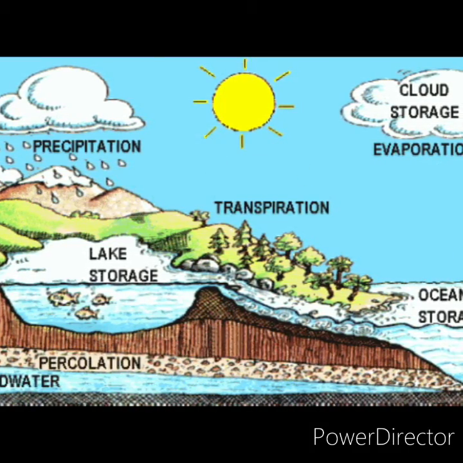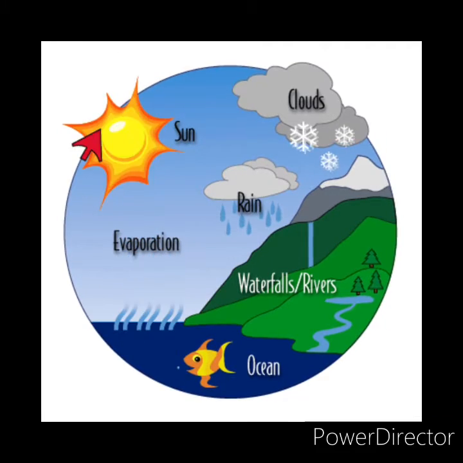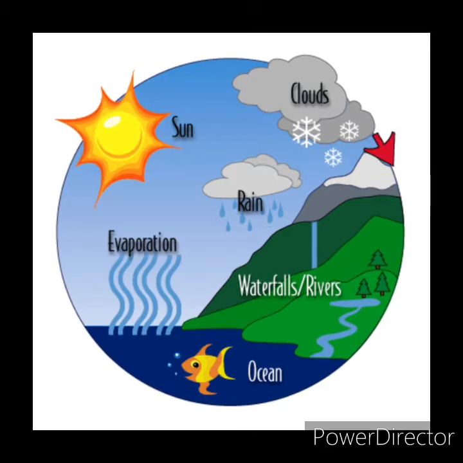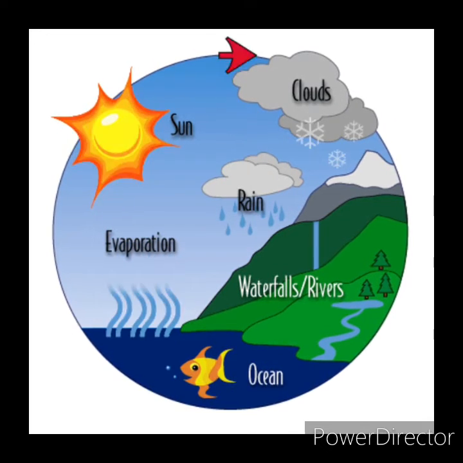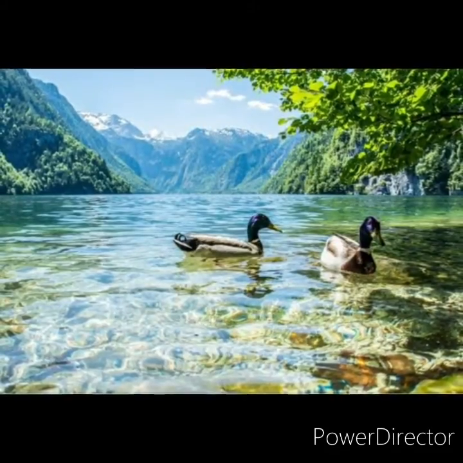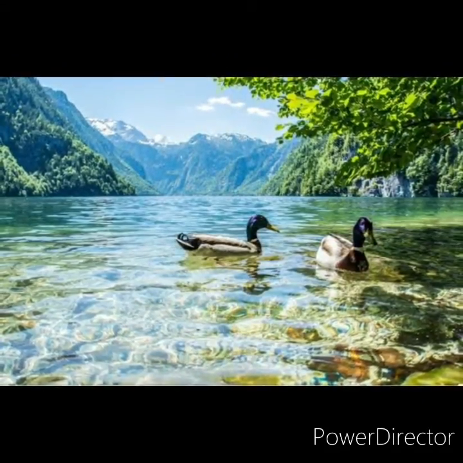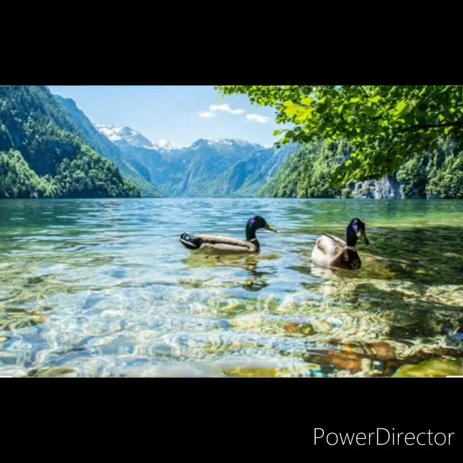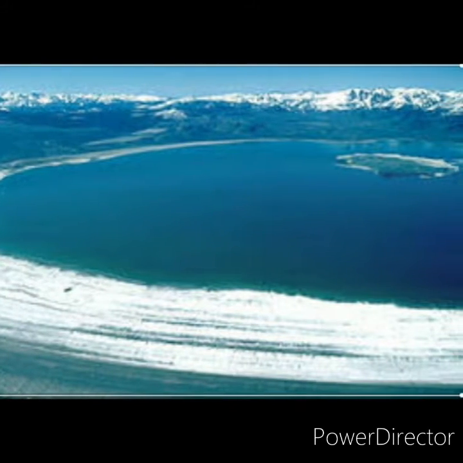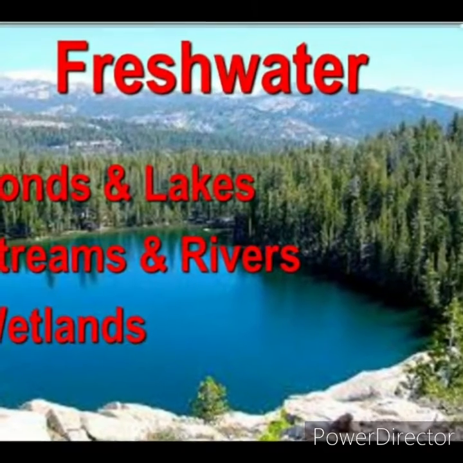Water changes its form constantly, that is, ice, water, and water vapor. This process happens in the blink of an eye or even over millions of years. Water resources of the earth can be broadly divided into fresh water as well as salt water. First we will move on to fresh water.